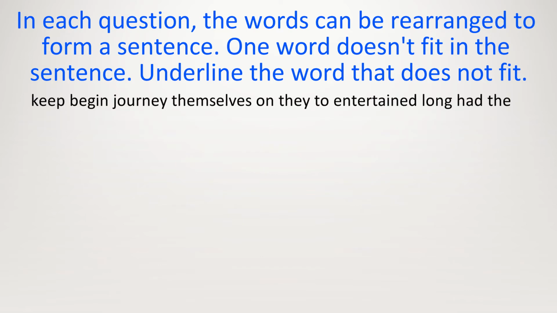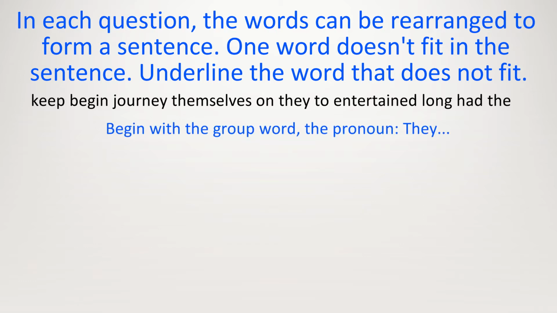Here are the words. Keep, begin, journey, themselves, on, they, to, entertained, long, had, the. Let's start with a noun, then a verb. Let's begin with the group. The pronoun word, they. They had to what? Now we need a verb. Entertained does not work here because it's past tense, so let's try keep. They had to keep. Keep what? It might be keeping an object, but there are no good nouns here, so it is about keeping to themselves.